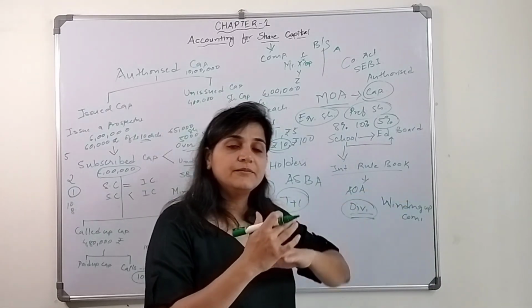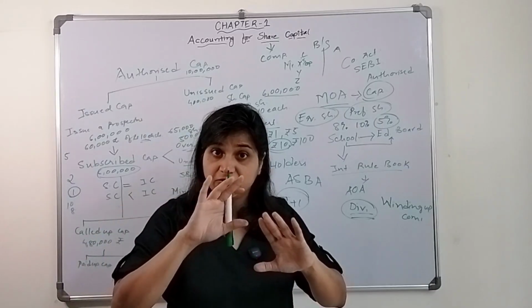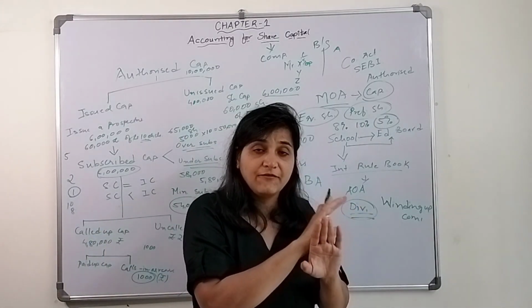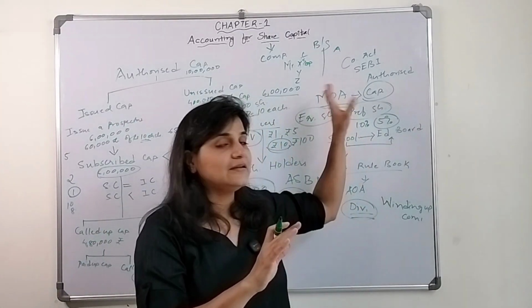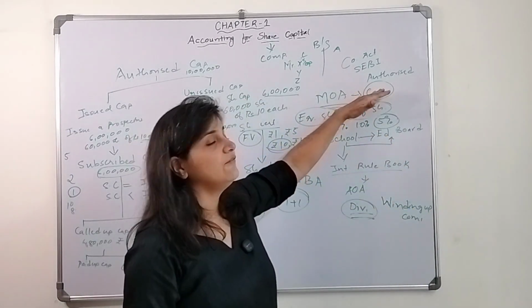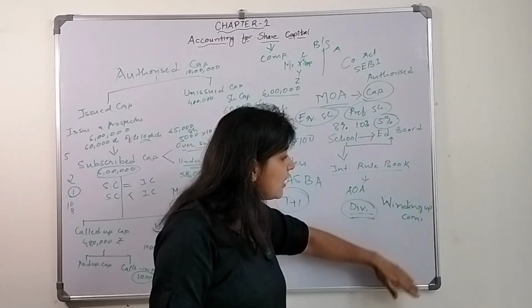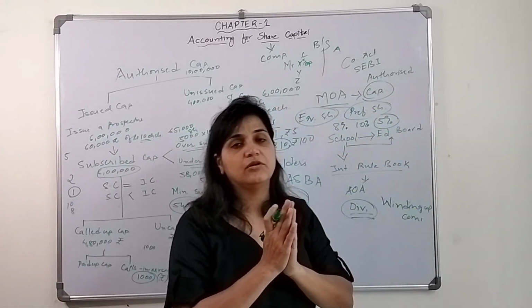When the company winds up, they first pay off all the third party liabilities. Just remember, in any situation, first pay off the third party liabilities. After that, they give the capital amount to the preference shareholders, and after that the equity shareholders get the amount.